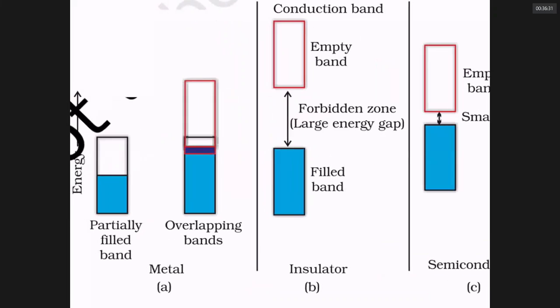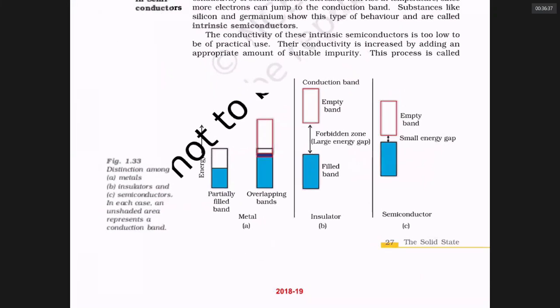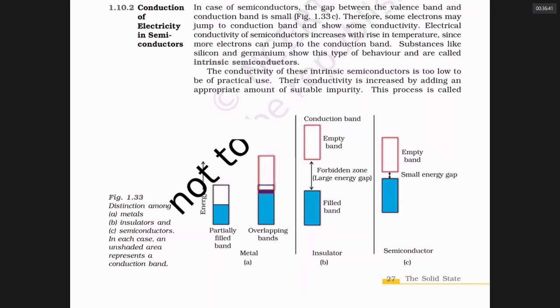The gap between the filled and empty band is very wide, that is an insulator. Very close, that is called a semiconductor. Are we clear about it? In a semiconductor, you require a little bit of heat energy to promote the electron. It is itself acting as a semiconductor. It is called an intrinsic semiconductor.